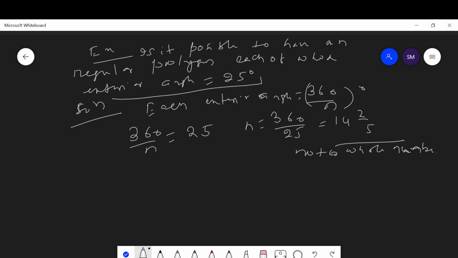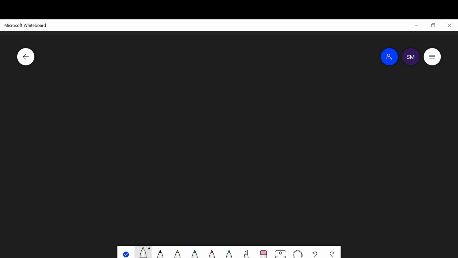Now let us discuss quadrilaterals. A quadrilateral is a polygon.